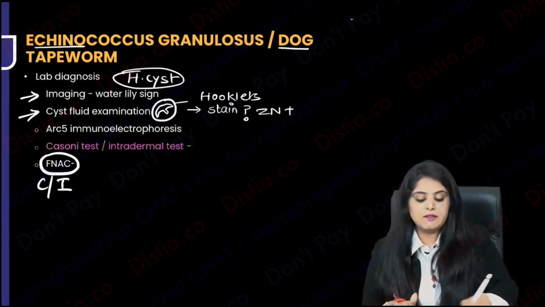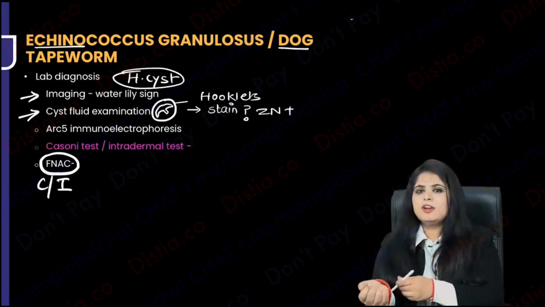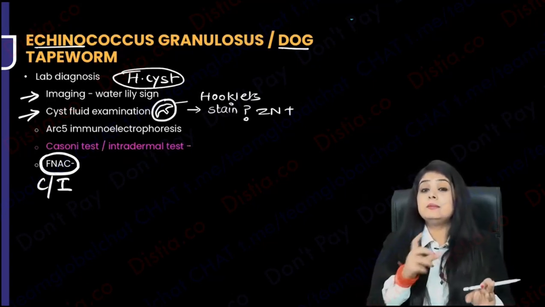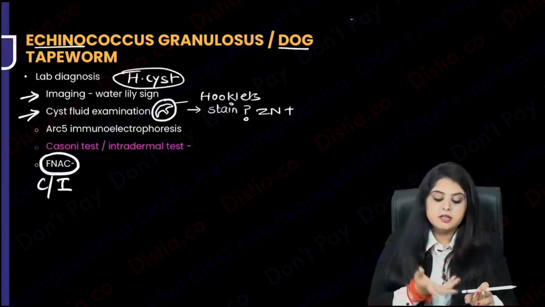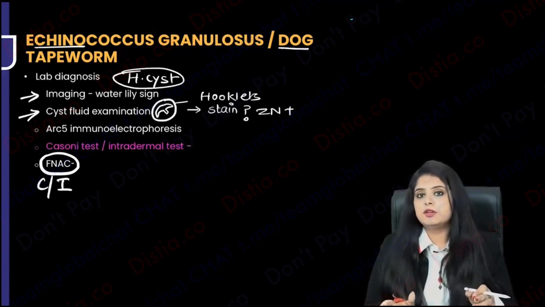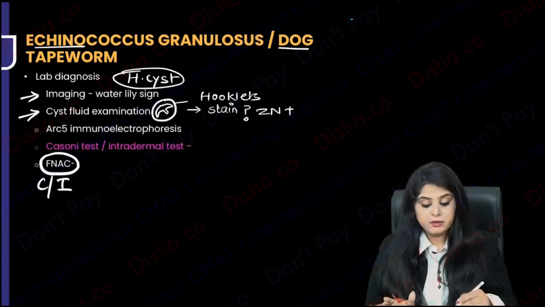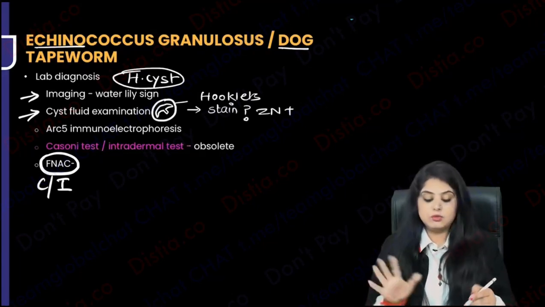There is an old test, like for TB you have the Mantoux skin test. For this also they used to have a skin test called the Casoni test. No one does it now. It is totally obsolete. So just know the Casoni test.